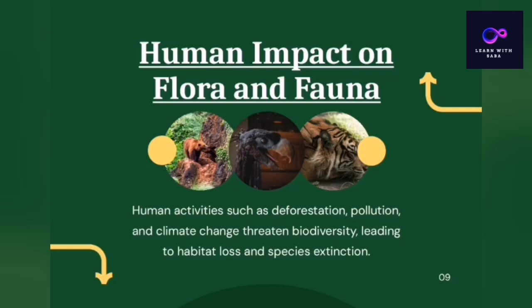Next, that is the human impact on flora and fauna. They are all affected by human activities, like urbanization and industrialization, and all these systems affect flora and fauna.